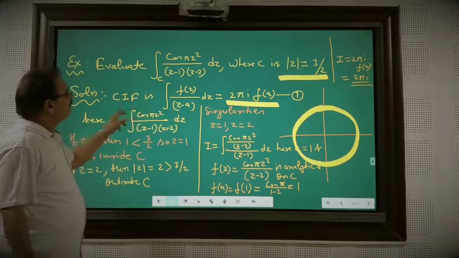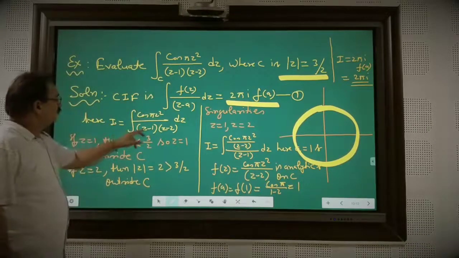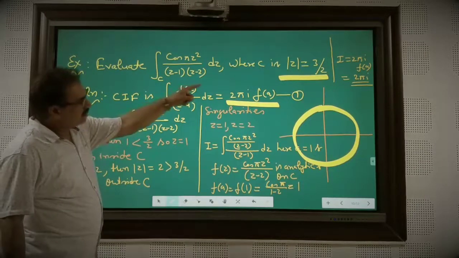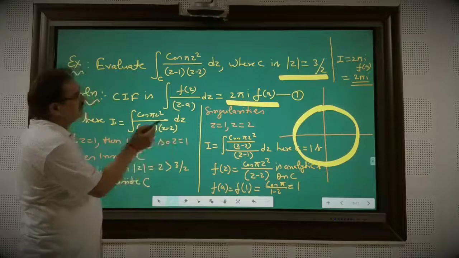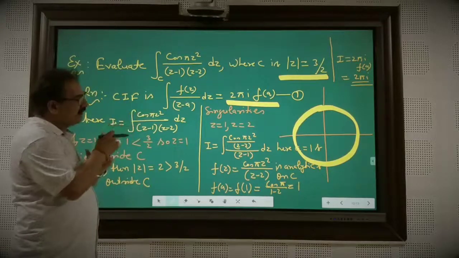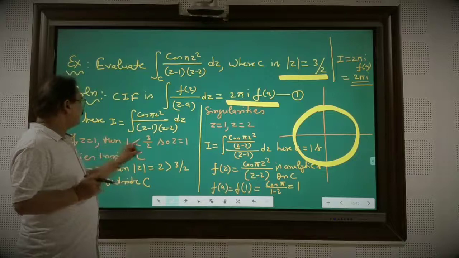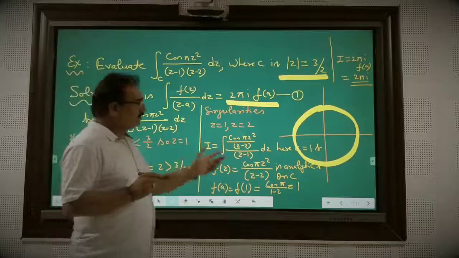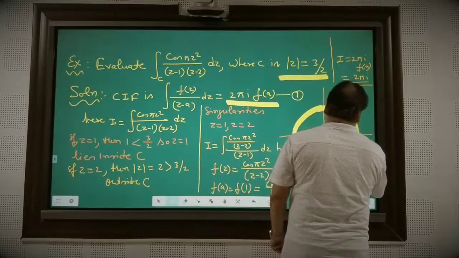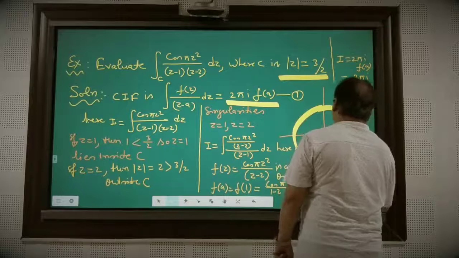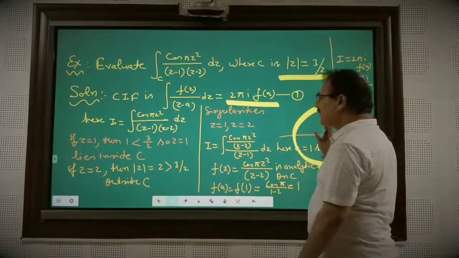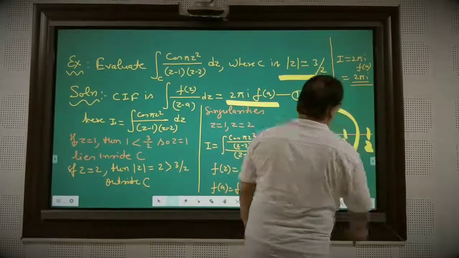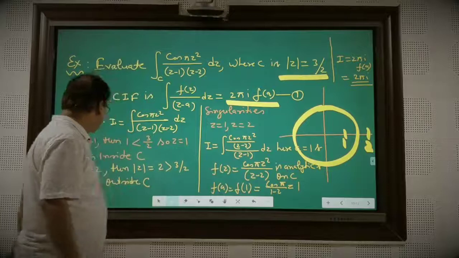Then look at the points here. Since |z| = 3/2, you have to check whether each point is inside or outside the circle. z = 1 is of course less than 3/2, so z = 1 lies inside C, and z = 2 is outside the circle.